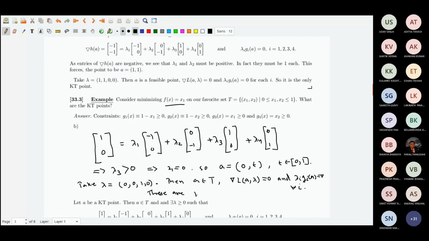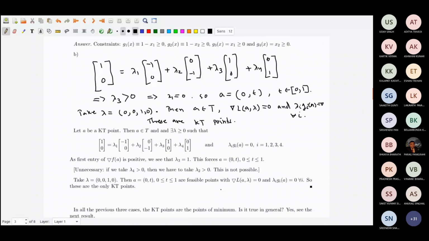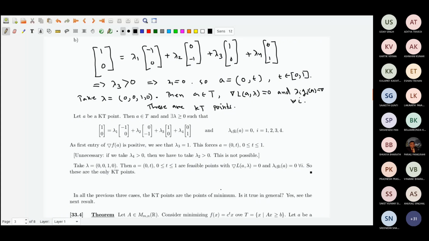So it is not that I will get only one KT point, but I will get many KT points also. I have got a family of KT points here. But what was the thing? I wanted to minimize x1, and all these points are points of minimum. Somewhat surprisingly, whenever I am finding KT points in this problem, they are the optimum points. Everything has to be converted to a minimization problem, so they are points of minimum.